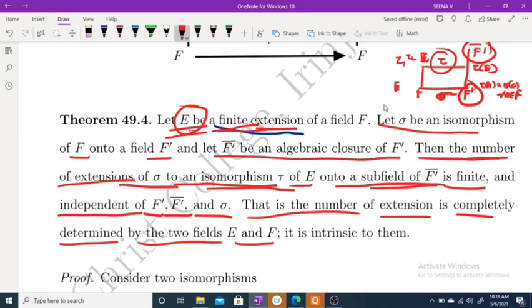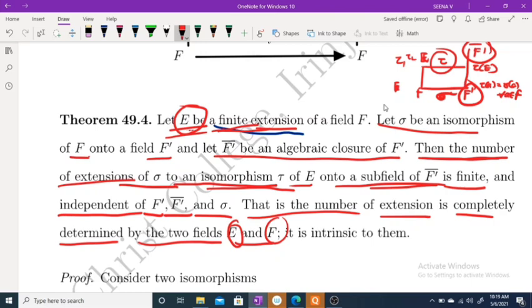So once again, I am repeating the statement. E is a finite extension. Sigma is an isomorphism of a field F onto a field F dash. And let F dash closure be an algebraic closure of F dash.